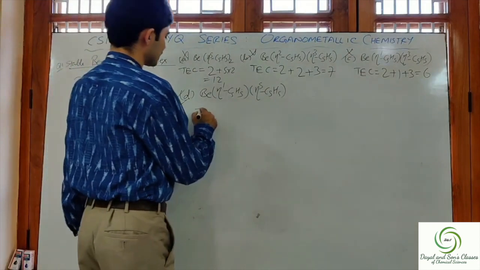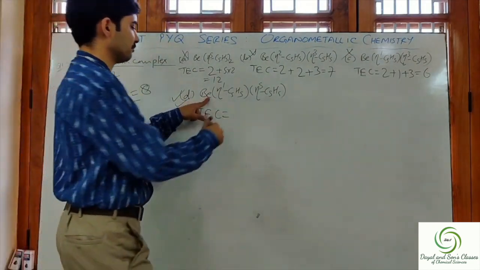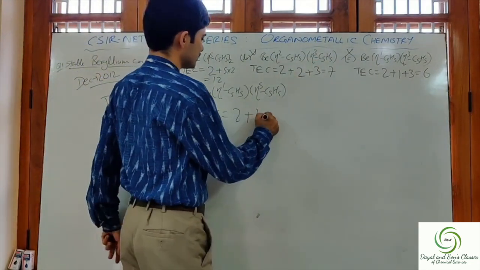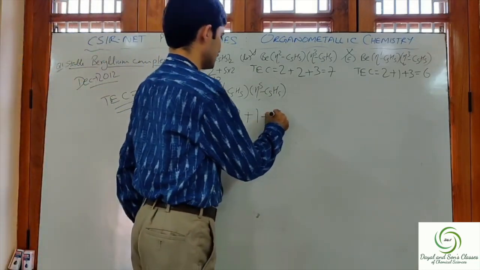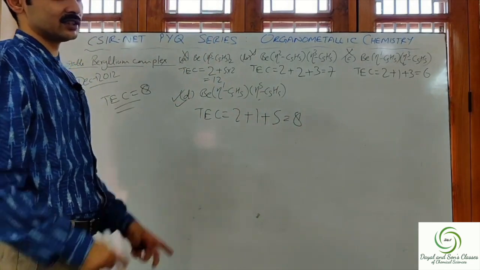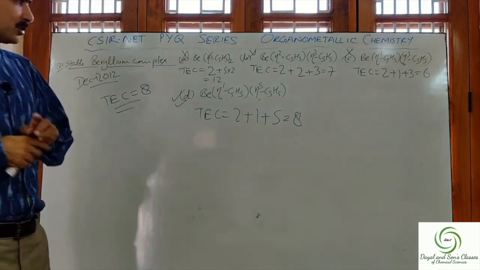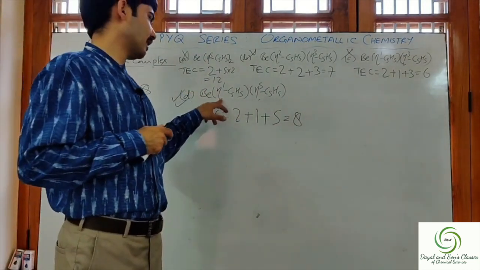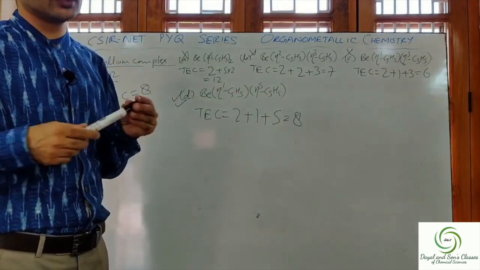Let us also check one. Let us calculate TC for this to confirm. Beryllium 2, eta 1 C5H5 contributes 1 electron plus eta 5 C5H5 contributes 5 electrons, and 2 plus 1 plus 5 is equal to 8. Hence option number D is the stable one. So the most stable complex of beryllium is Be with hapticity 1 C5H5 and hapticity 5 C5H5.